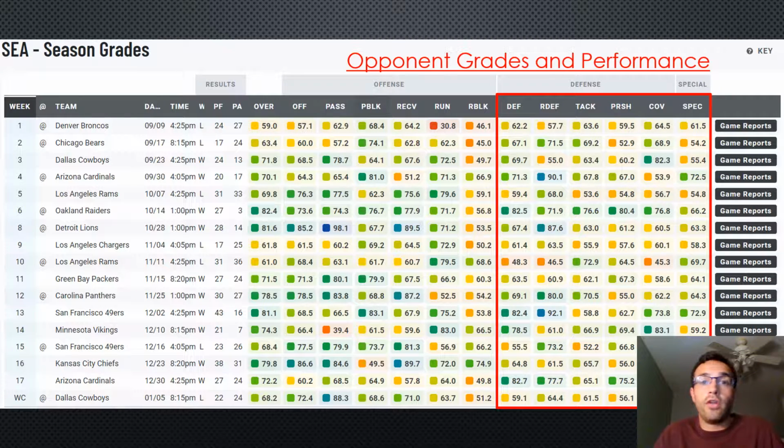And on the inverse, you can look at their opponents. So here's Seattle, and you can look at Seattle's team defense. You can look at how well they are tackling, pass rush, coverage. So if Seattle is playing really well, you would expect the offensive players on Green Bay to not play as well because they're combating them, right?